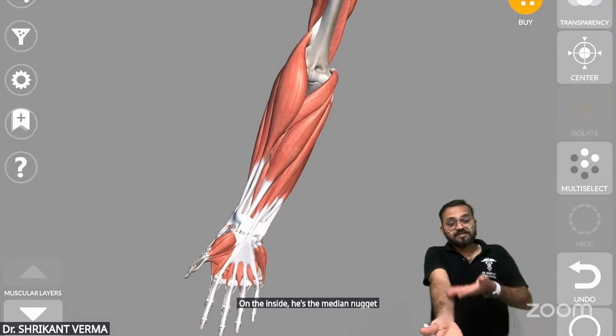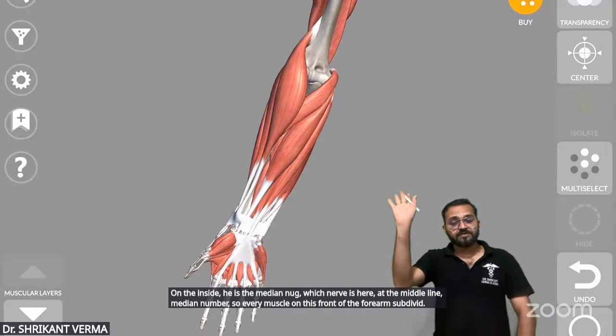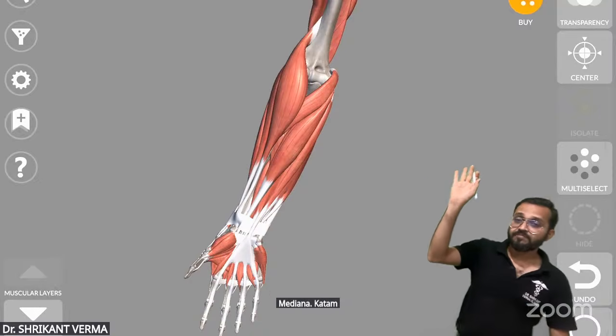In the similar way, in this forearm, on the anterior side, here is the median nerve. Which nerve is here? At the midline, median nerve. So every muscle on the front of the forearm is supplied by the median nerve. Khatam, tata, bye bye, gaya.